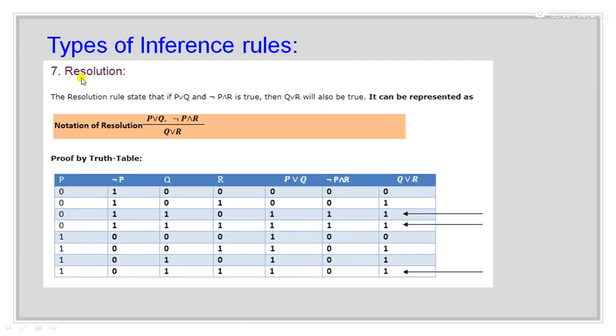And the last rule is the resolution rule. The resolution rule states that if P or Q and negation P or R is true, then Q or R will also be true. It could be easily understood from the truth table. In the truth table we are finding negation P, we are finding P or Q, we are finding negation P or R, and finally we are finding Q or R. So from the third row, fourth row and the last row we can see that if the values of P or Q and negation P or R are true, then the value of Q or R will also be true.